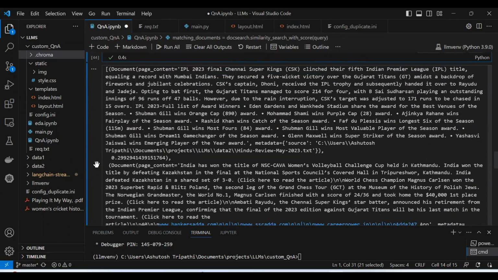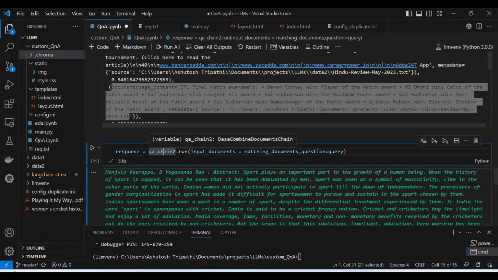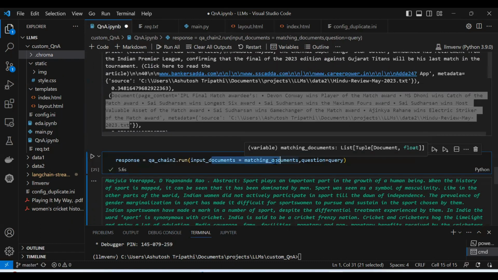So once we got the matching document, we can get the response. What you need to do is use load QA chain dot run, and here you need to provide the input documents and the question, that is the query. But in case of retrieval QA, we have not passed this; rather, we have passed the retriever object, so that internally it retrieves.